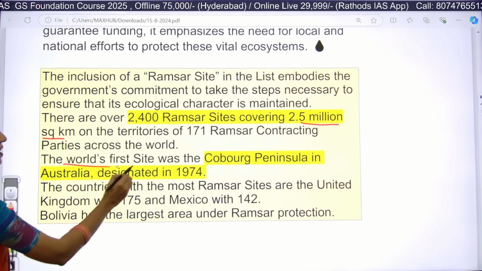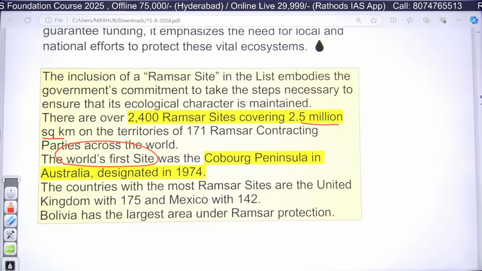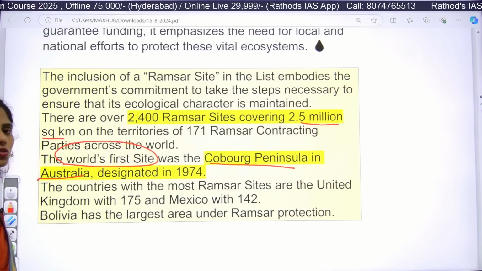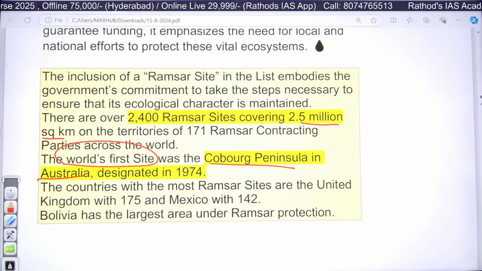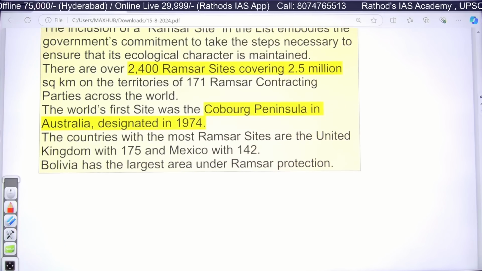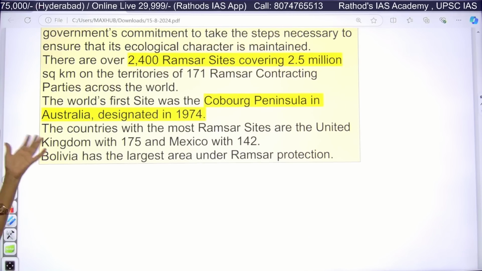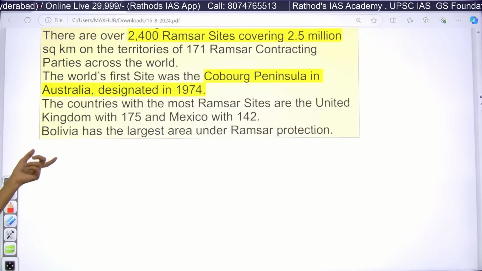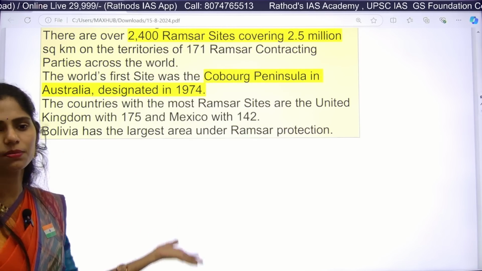And the world's first Ramsar site, do you know it? That is Cobar Peninsula in Australia, which was designated in the year 1974. The countries having the most Ramsar sites are the UK as well as Mexico. And Bolivia has the largest area under Ramsar protection.